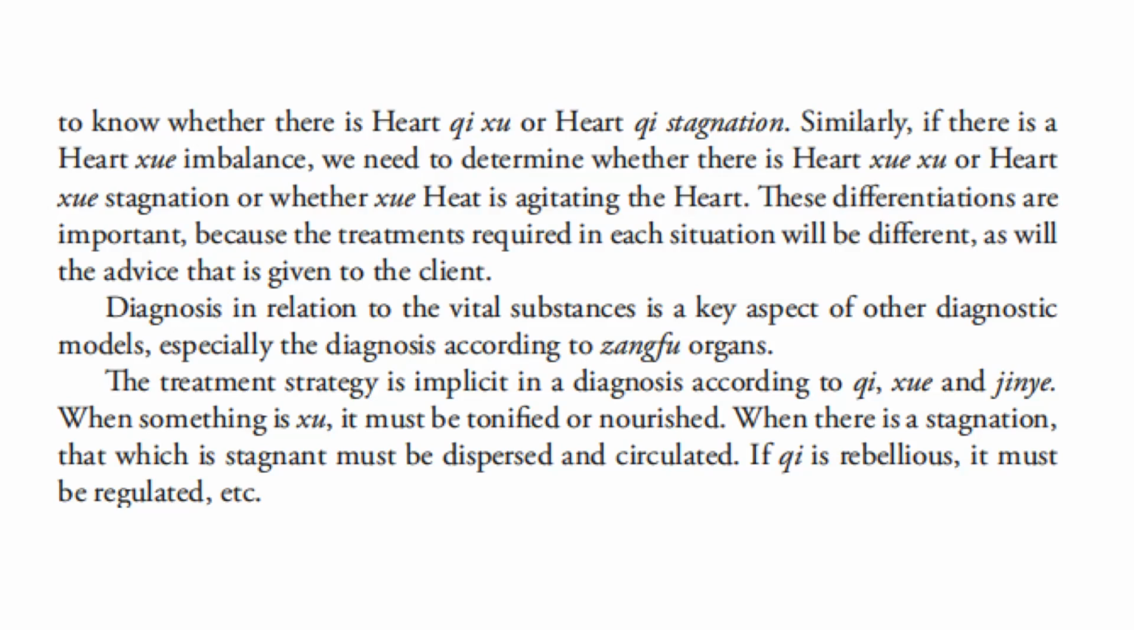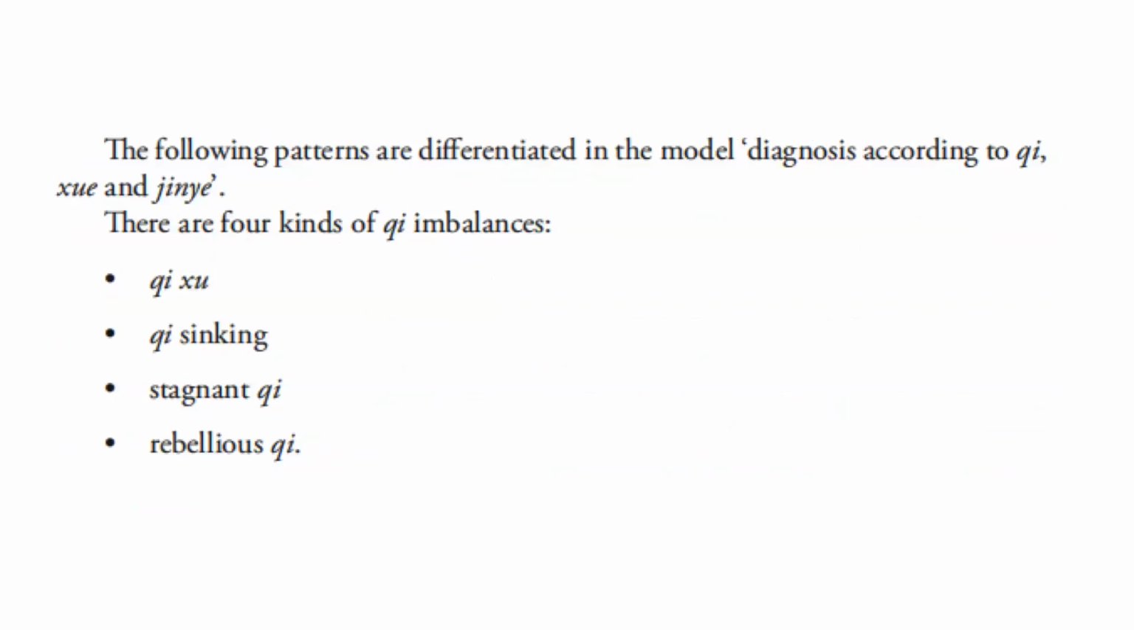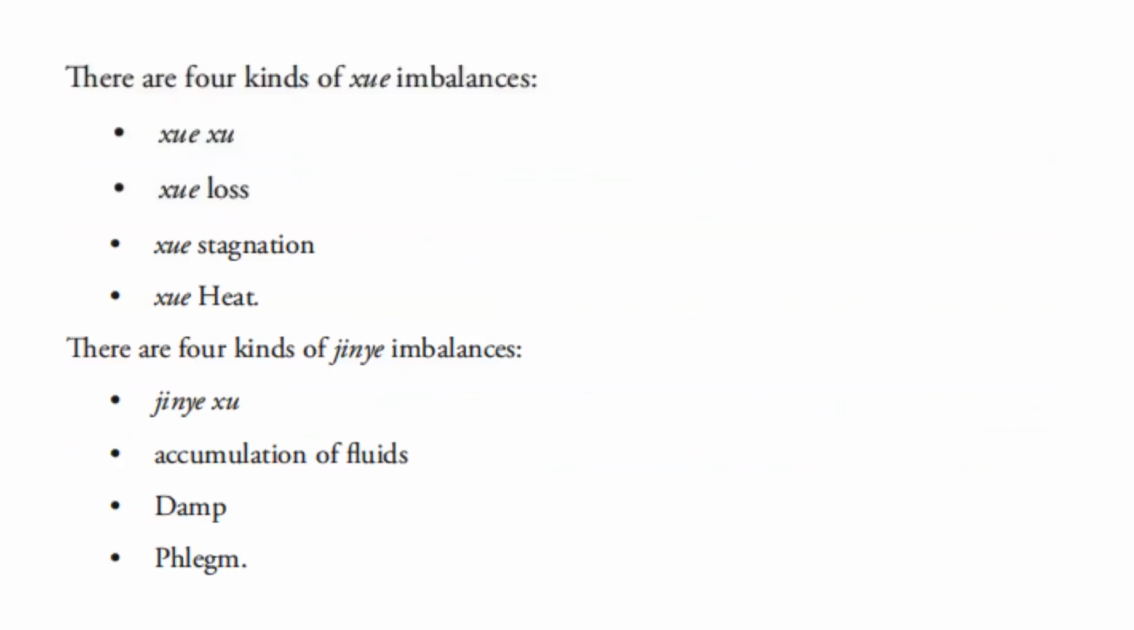If qi is rebellious, it must be regulated. The following patterns are differentiated in the model diagnosis according to qi, blood, and body fluids. There are 4 kinds of qi imbalances: qi deficiency, qi sinking, stagnant qi, rebellious qi.